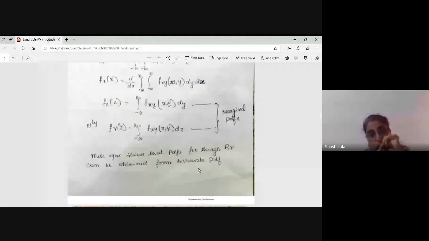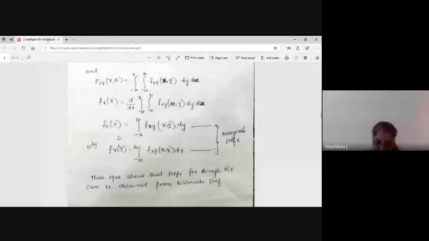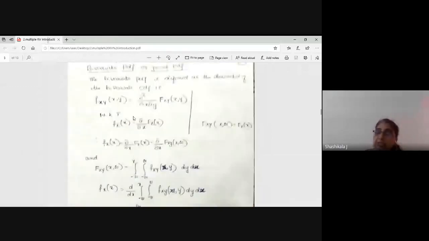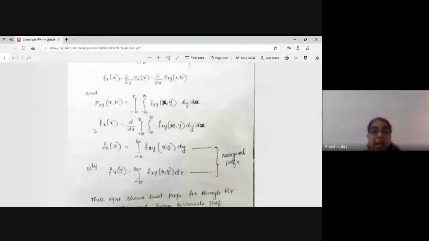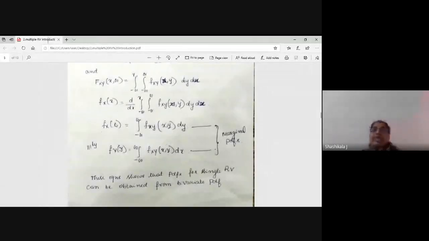bivariate PDF also. If I am talking about the PDF of two variables, generally it is the double differentiation of the CDF, and this is f of xy. If I want to separately obtain only the one-variable PDF f of x, then remember this: I have to integrate the PDF with respect to y.